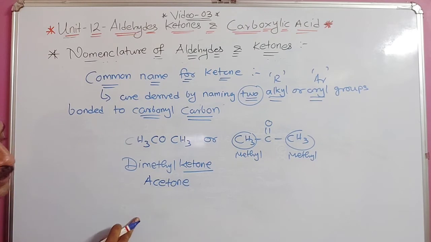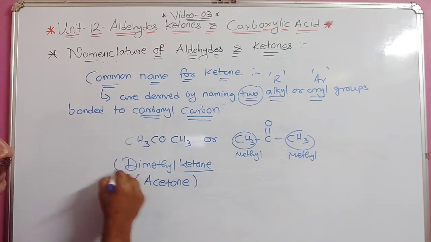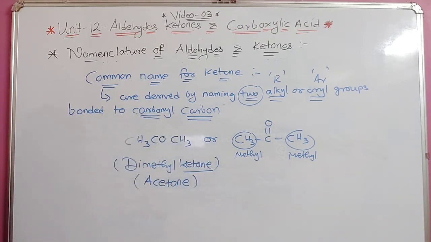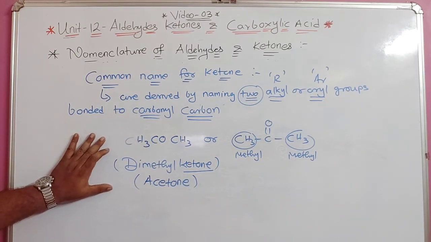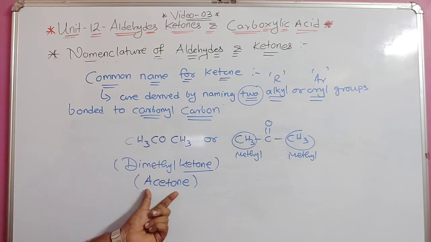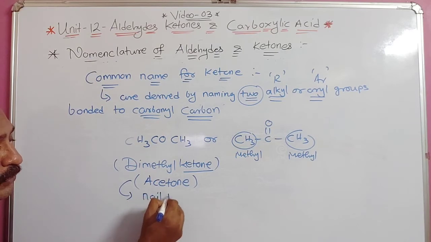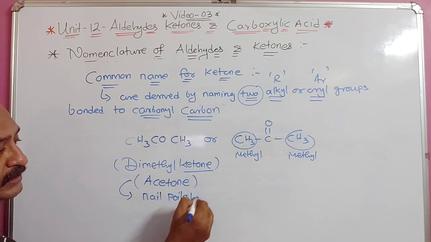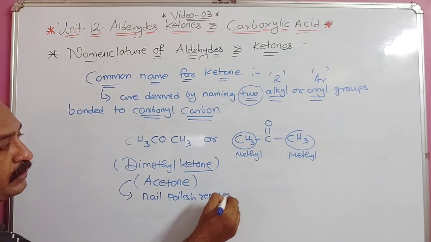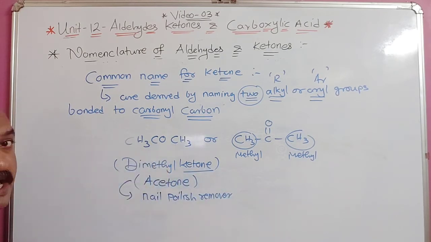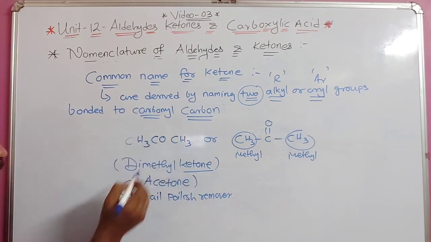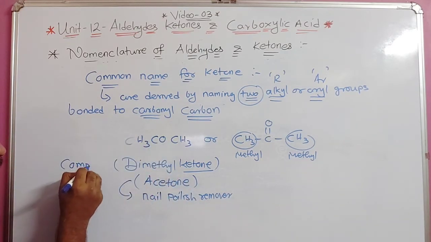Why is it acetone? Because it is derived from acetic acid, if you remember. Sorry, here you can see it is not derived. Here dimethyl ketone, acetone. Now acetone you must be knowing, it is a nail polish remover. Actually nail polish remover. Now suppose I want to give the IUPAC name, I will write it down together so it will be easy. This is your common name.